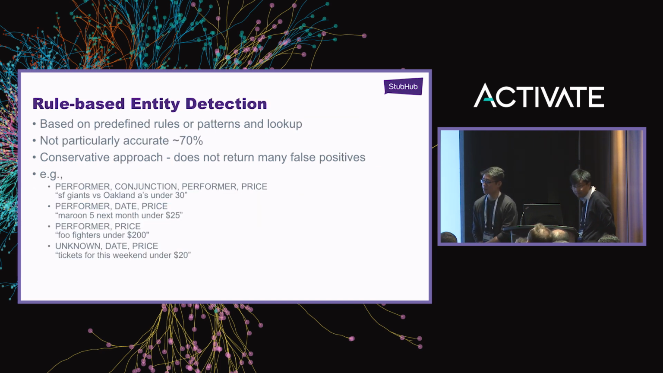So for precise queries, we decided to go with rule-based entity detection. Essentially, you just define a couple of rules and patterns, and then you look up based on a bunch of catalogs that you might have for entities. The downside of this is that it's not particularly accurate. Here it says around 70%.